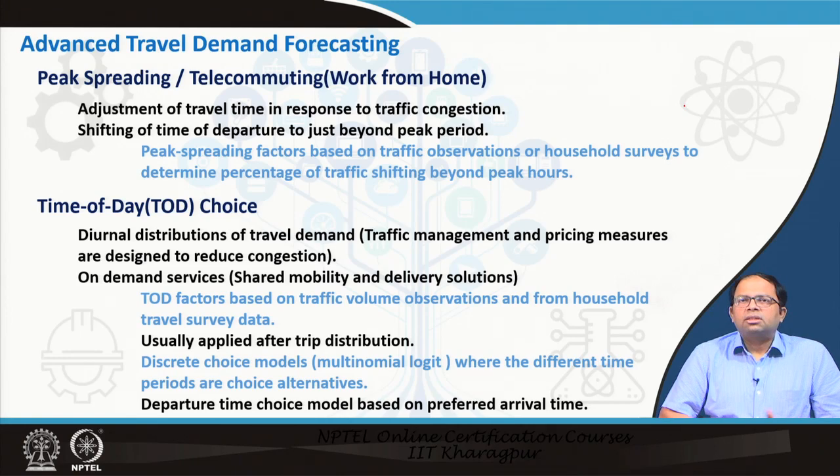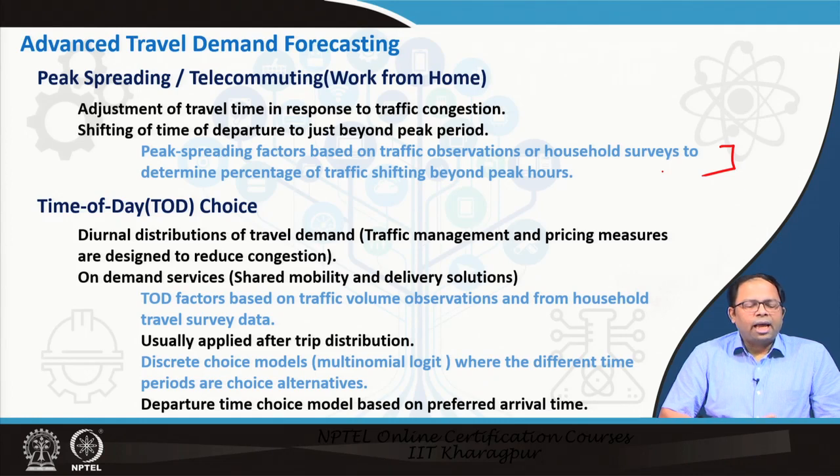So, this could be based on traffic observations or household surveys to determine the percentage of traffic shifting beyond peak hours. If you want to evaluate this kind of policies, we can go for stated preference surveys, asking people that, okay, will you shift your time if, suppose, we introduce a toll or congestion price for a particular area during a peak hour or so on. So, this kind of peak spreading factors could also be included in our model.